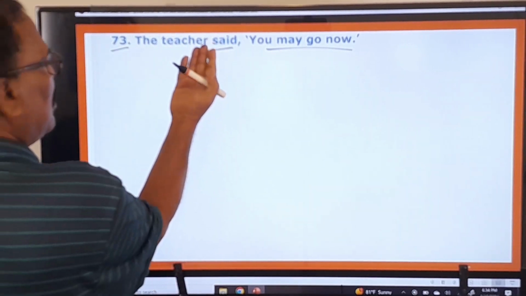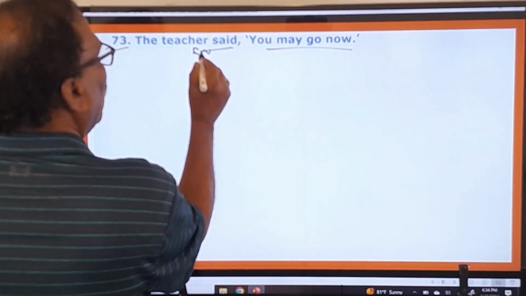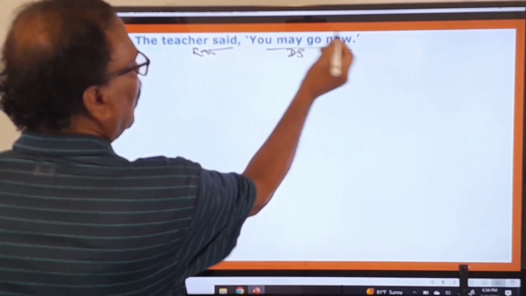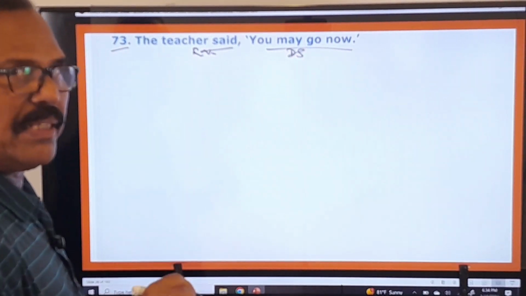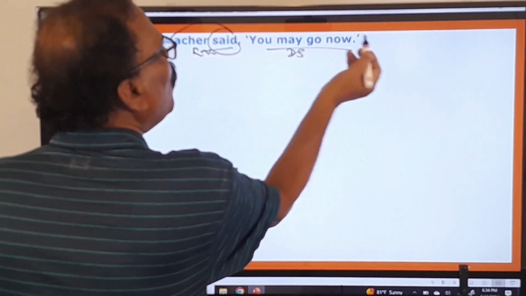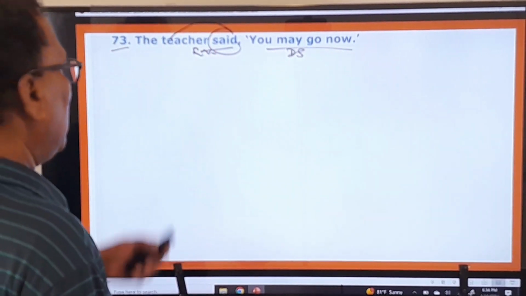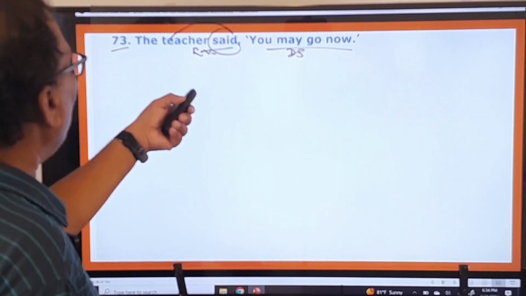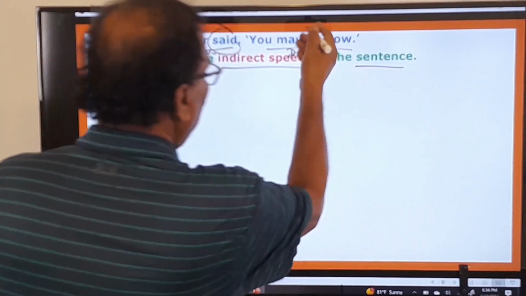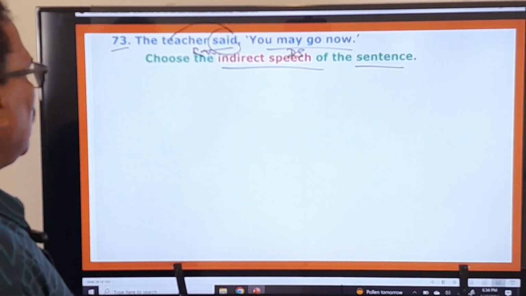This is the reporting verb, and this is the direct speech. Whatever matter is put in the inverted commas is called the direct speech, and this is the reporting verb. The teacher said, "You may go now." So that is the sentence. Now what is the examiner asking you to do? Choose the indirect speech of the sentence. What is the indirect speech of that? Let us see that here.